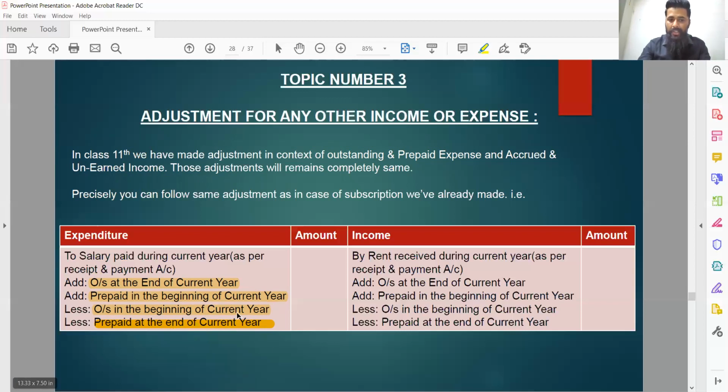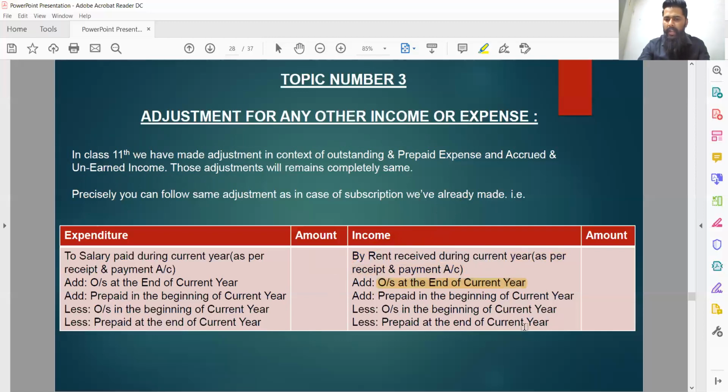See, it is the same adjustment as in the case of subscription. Outstanding in the beginning should be deducted, outstanding at the end should be added, prepaid in the beginning should be added and prepaid at the end should be deducted. The adjustment remains 100% same as in the case of subscription, and the same goes for any income as well. If we take an example of an income, that is rent received during the current year, as per the receipt and payment account, what adjustments do we have to make?